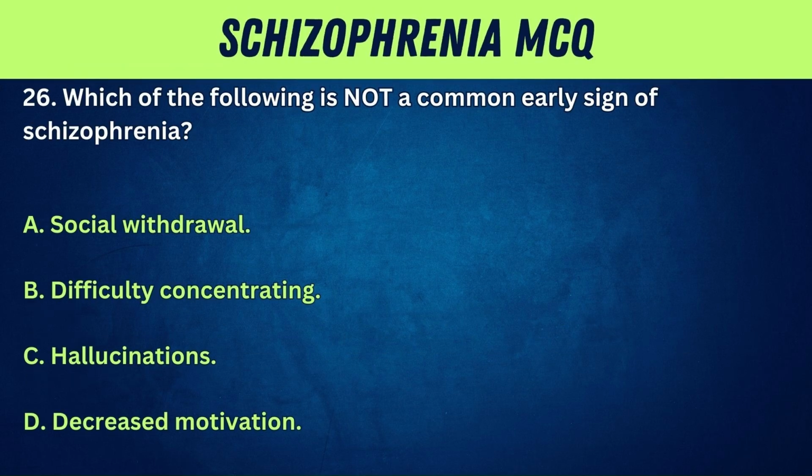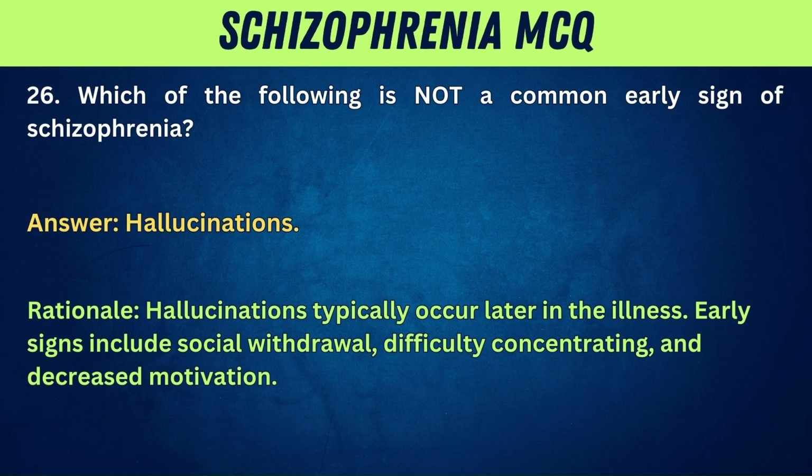26. Which of the following is not a common early sign of schizophrenia? A. Social withdrawal. B. Difficulty concentrating. C. Hallucinations. D. Decreased motivation. Answer: hallucinations. Rationale: hallucinations typically occur later in the illness. Early signs include social withdrawal, difficulty concentrating, and decreased motivation.